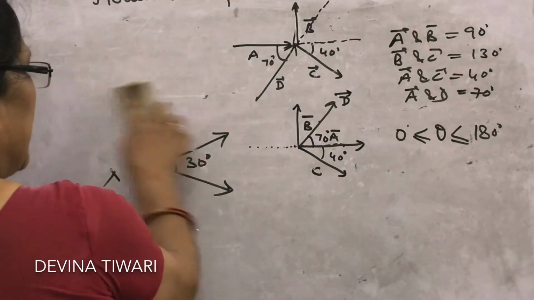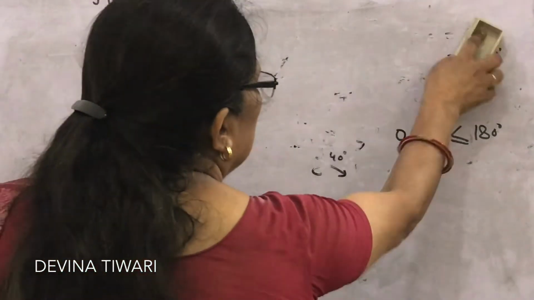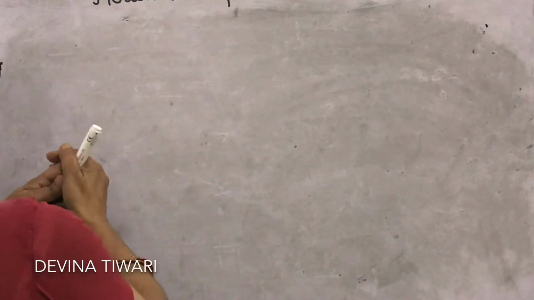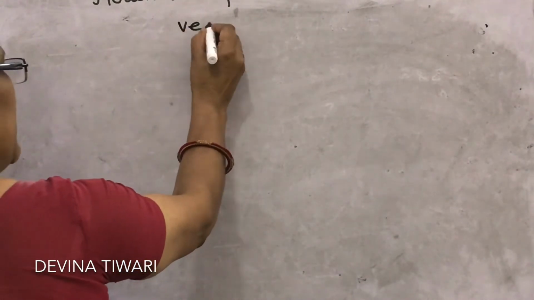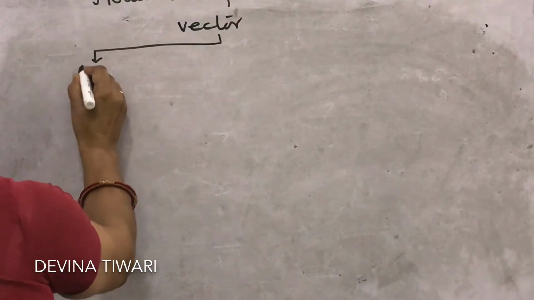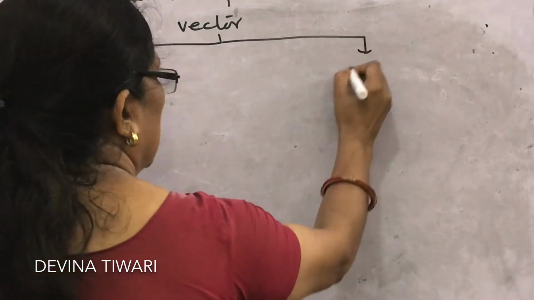Now types of vectors. Mainly the vectors are categorized in two types, and what are they? They are polar vectors and axial ones. Types of vector: polar and axial.